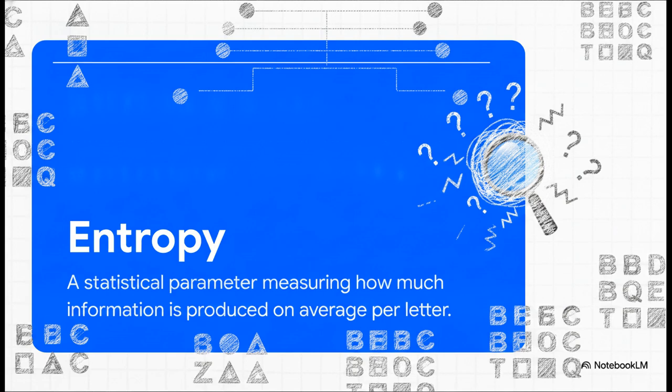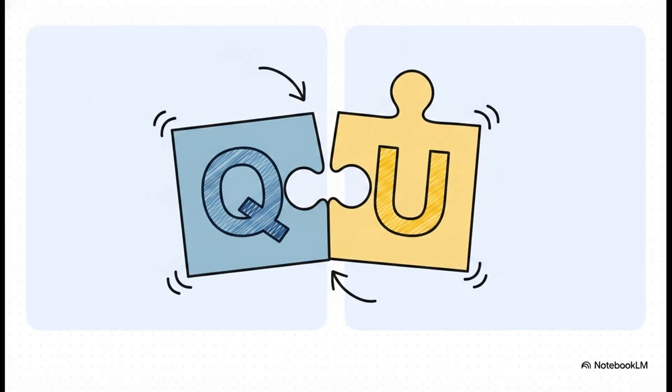To really grasp Shannon's work, we first have to understand the core concept he was trying to measure, which is entropy. In information theory, entropy is essentially the statistical parameter that measures how much actual information is produced, on average, for each letter of a text. You can basically think of entropy as the element of surprise. If a letter is totally unpredictable, well, it gives you maximum information, meaning it has high entropy. But if you already knew what the letter was going to be before you even looked at it, it gives you zero information. And that brings us to the exact opposite of entropy, redundancy.